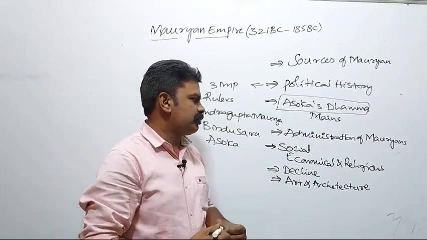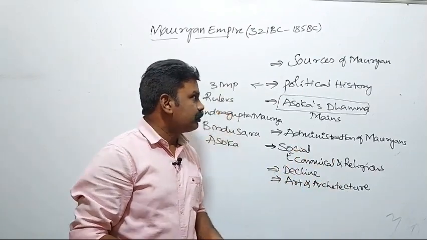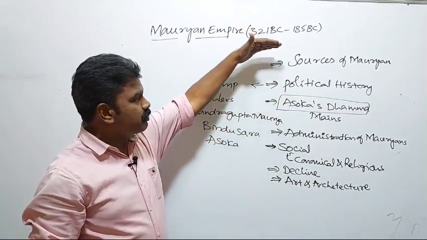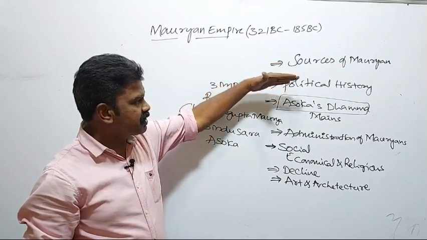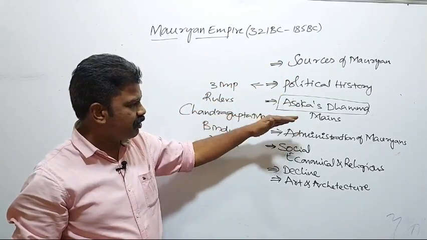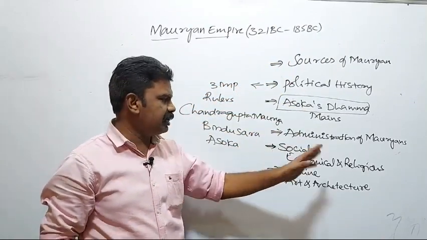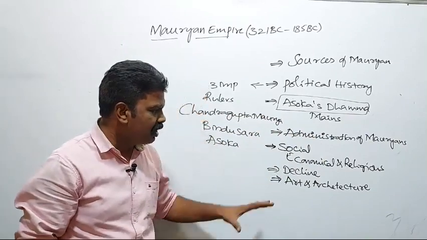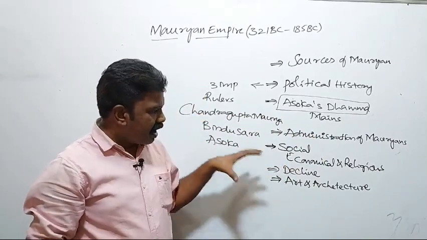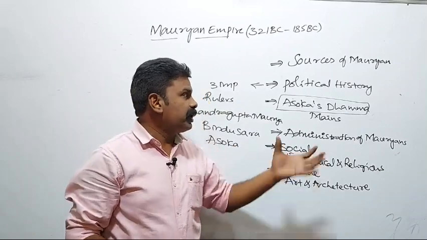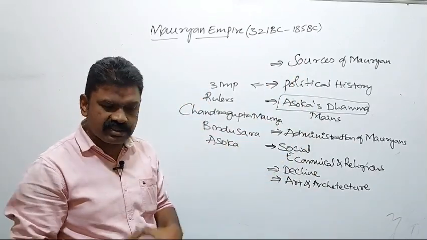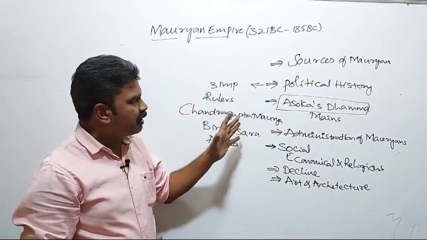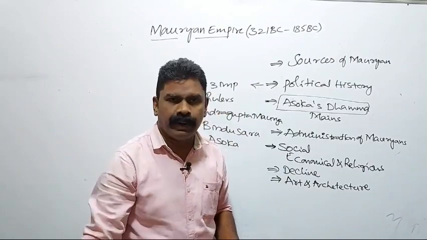So, from sources, political history, Ashoka's Dhamma, administration of the Mauryans, social, economical and religious conditions of that period, how it declined, and art and architecture of the Mauryan Empire. These are the topics to be discussed in the Mauryan history.